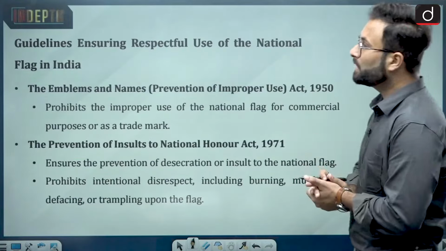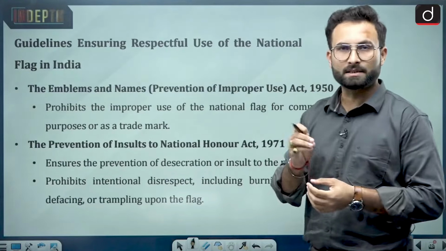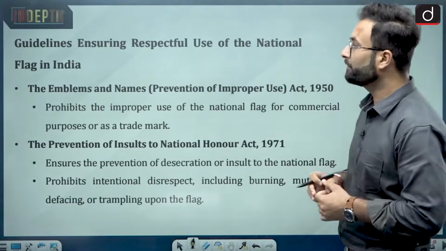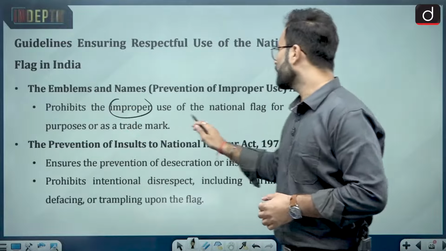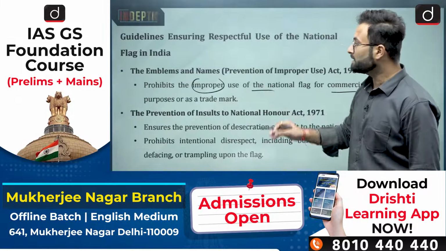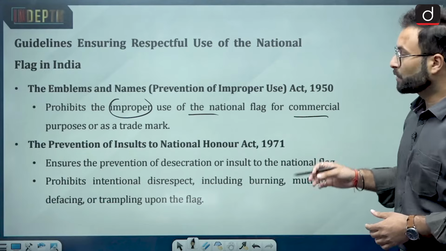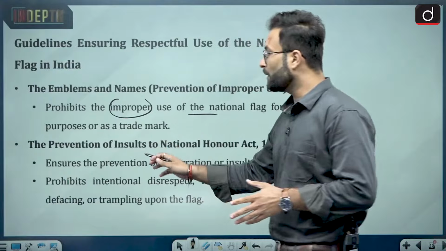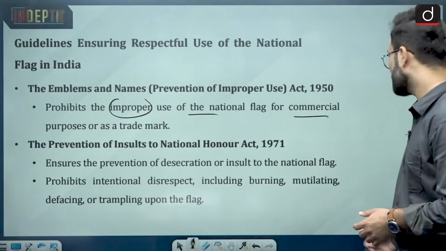Okay, now coming to these guidelines, there are 2-3 statutes. One is the Emblems and Names (Prevention of Improper Use) Act, 1950. It prohibits improper use of the national flag for commercial purposes or as a trademark. Second is the Prevention of Insults to National Honour Act, 1971. It ensures prevention of desecration or insult to the national flag, and prohibits intentional disrespect, including burning, mutilating, defacing and tampering with the flag. So that is about the second act, the Prevention of Insults to National Honour Act.